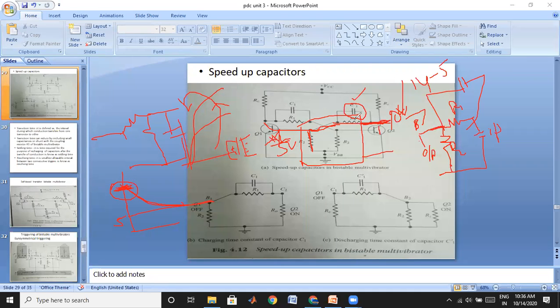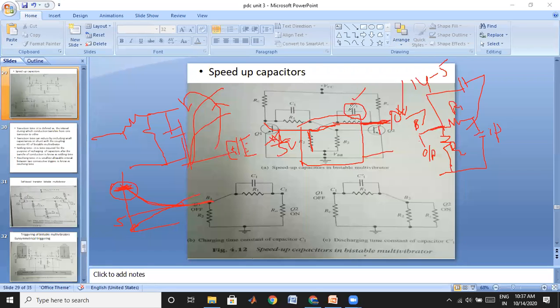If you choose this value as less, then it may be slow. It may start from here and slowly go to your required value. Therefore, for our requirement, this C value should be very large. In order to speed up the response of your bistable multivibrator, you have to choose the speed up capacitance value large.